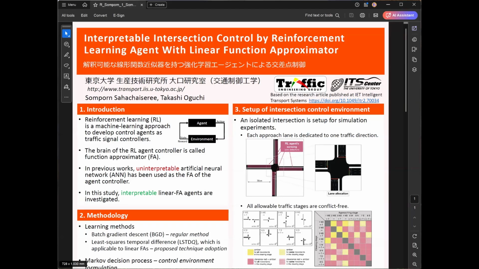Today I will talk about my recent research done with Professor Gucci. The title is called Interpretable Intersection Control by Reinforcement Learning Agent with Linear Function Approximator. This poster is created based on our recent article published at IET Intelligent Transport Systems. The link to the full paper is given on the right-hand side here, so please check for more details.